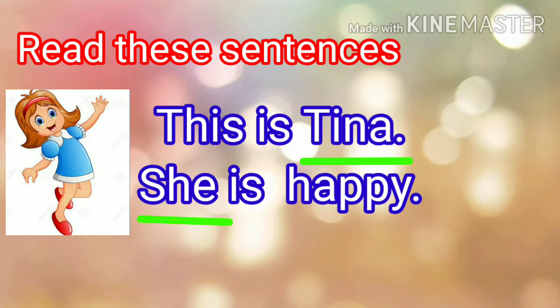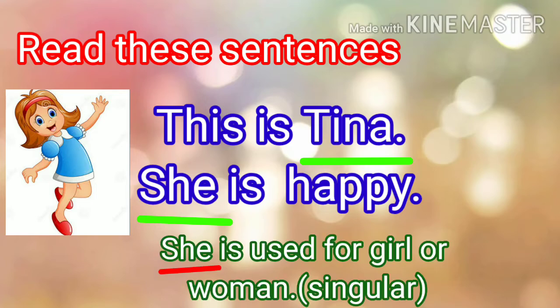This is Tina. She is happy. See the underlined words Tina and she. Here Tina is replaced by the word she. Tina is a naming word and she is a pronoun. Dear children, she is used for a girl or woman. The pronoun she is used for a girl or woman. That is for a singular noun.